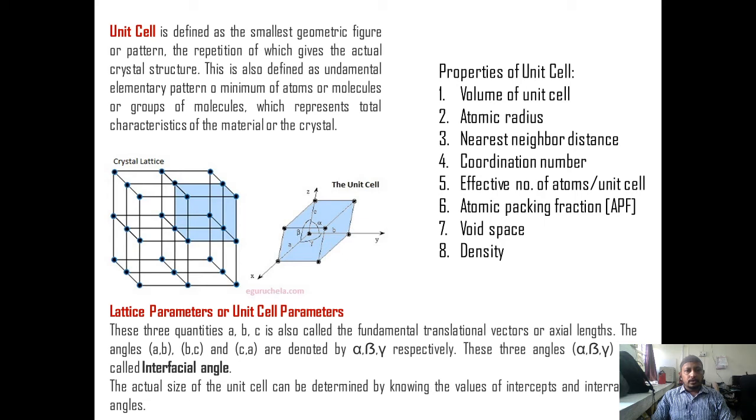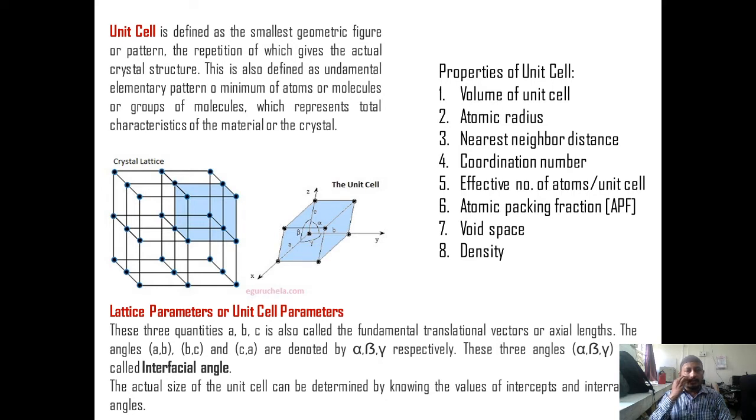The variables that represent the lengths of the unit cell along the respective crystallographic axes of the unit cell are called the lattice constants, and the angles enclosed by the axes are called the interaxial angles. There are three lattice constants known as a, b, c, and three interaxial angles known as alpha, beta, and gamma. Now come to the properties of unit cell.